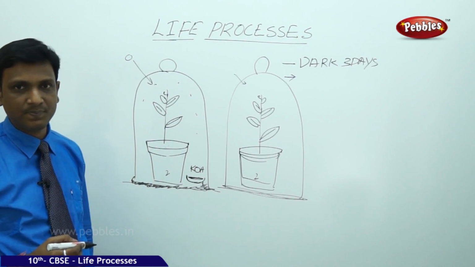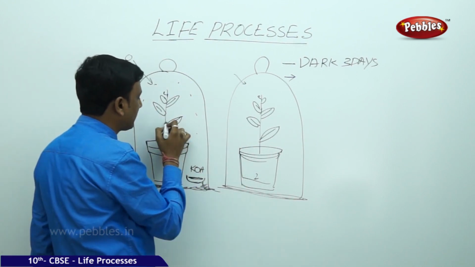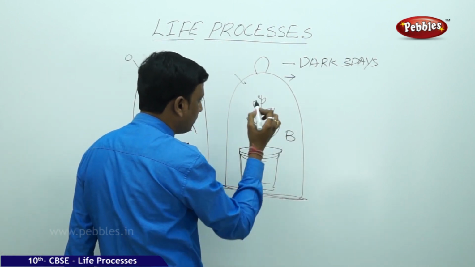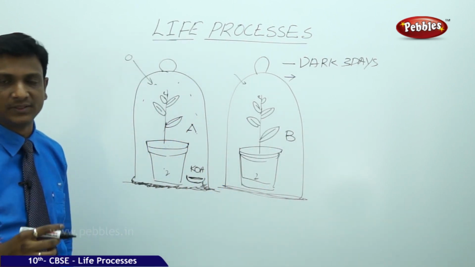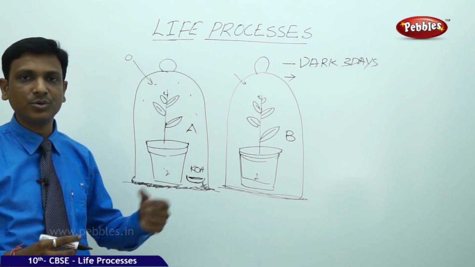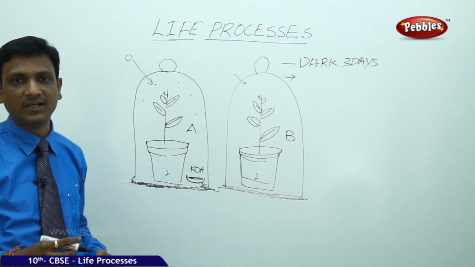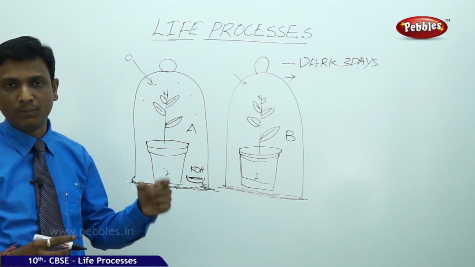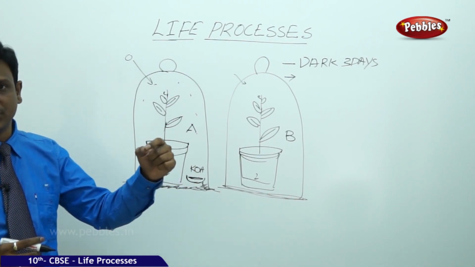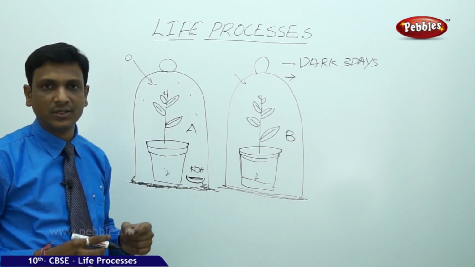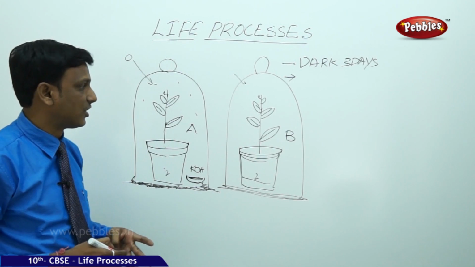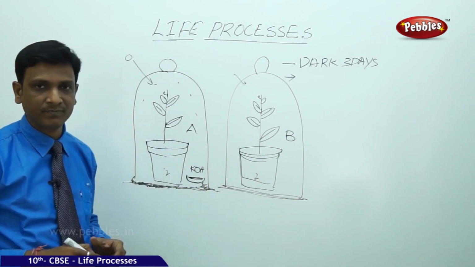After that time, you removed the bell jars and you plucked the leaf of this plant, say A, and you plucked the leaf of this plant B. You tested both the plants for the presence of starch. You know how to do the experiment. We have seen it in the previous activity. Boil the leaf in water, put it in the alcohol, boil it over a water bath and remove that and dip it in dilute iodine solution. So you will find a difference between the amount of starch present in B and A.